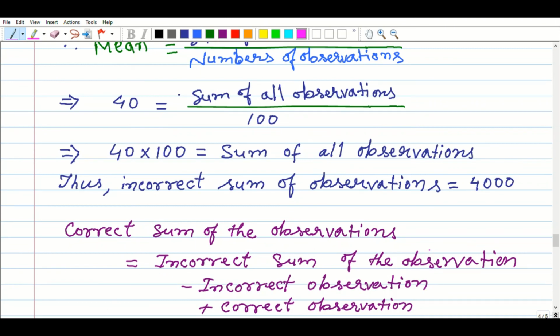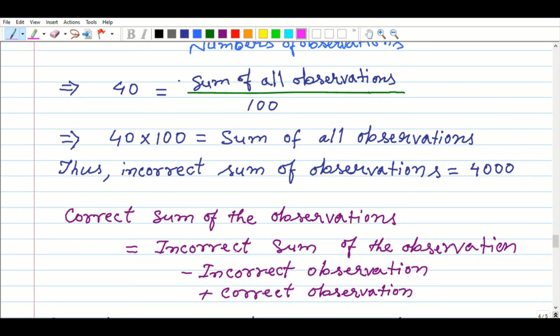Now the correct sum of the observations: first of all, you write correct sum of the observations equals incorrect sum of the observations minus incorrect observation, then plus correct observation. Again I am repeating, correct sum equals incorrect sum minus incorrect observation plus correct observation. This is the format, so we should keep it in mind.